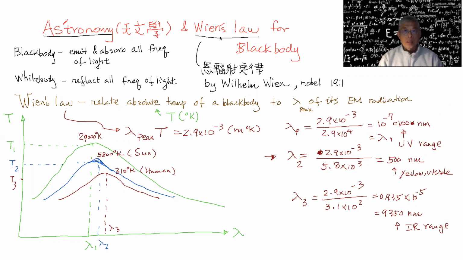So, Wien's law. Wilhelm Wien is a German physicist, and he got his Nobel Prize in 1911 for discovering Wien's law. Wien's law is in particular for a blackbody. It's also called Wien's radiation law.